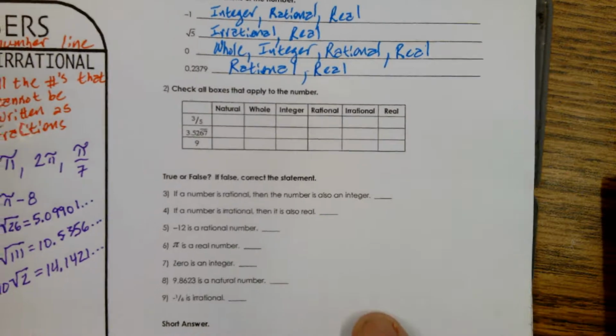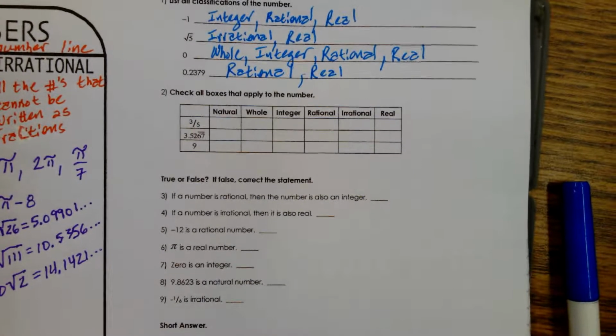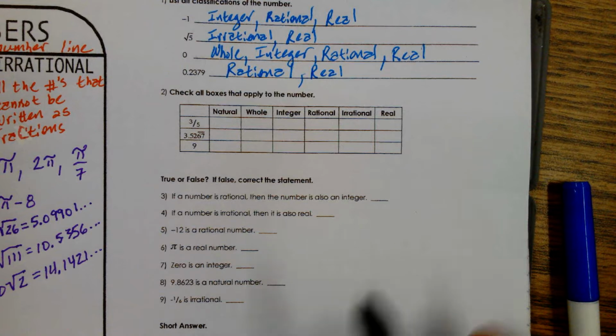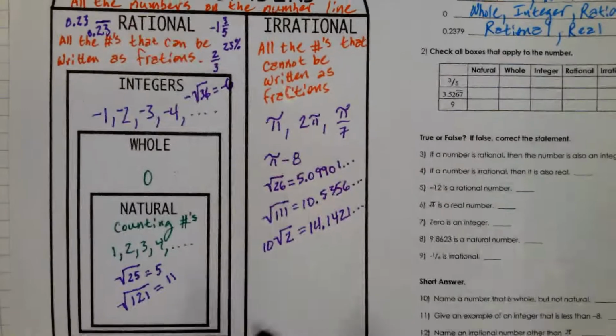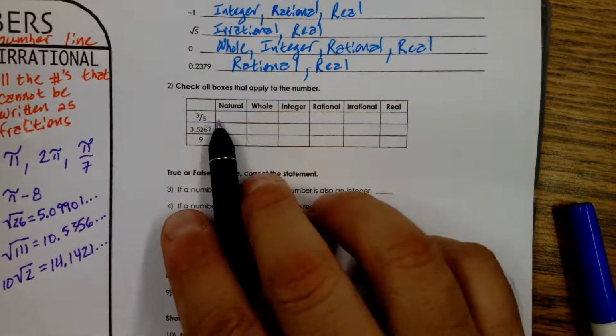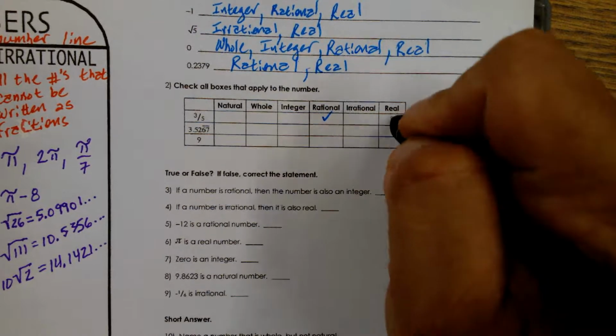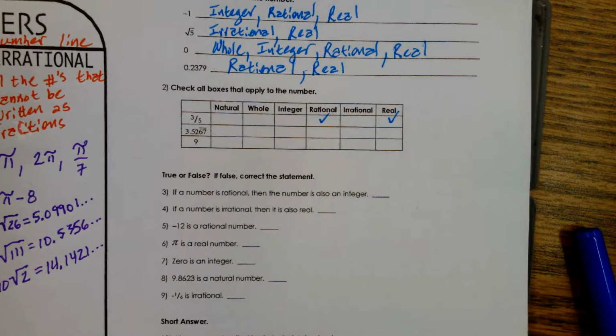So in the next one, we're doing the same thing. We're just checking off boxes. So let's start with the fraction 3/5. Where does it live? Rational. So we just check off rational and real. So 3/5 is rational and real. Just those two.